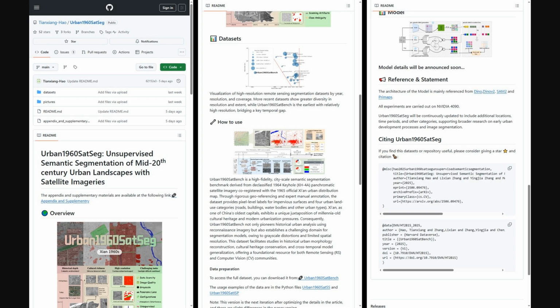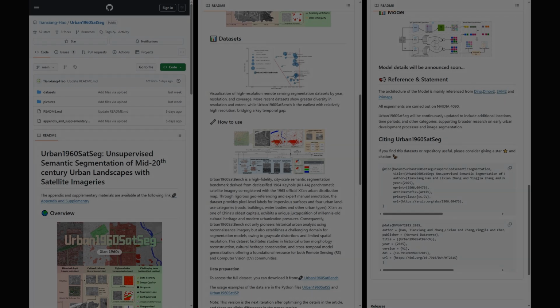And for those who want to dive deeper, the authors have shared a GitHub repository for this project. In there, you'll find the details on their new dataset, Urban1960SatSeg, along with links to download it. It also has an appendix and some Python files with usage examples to help you get started.